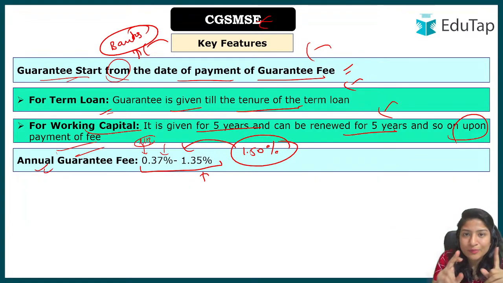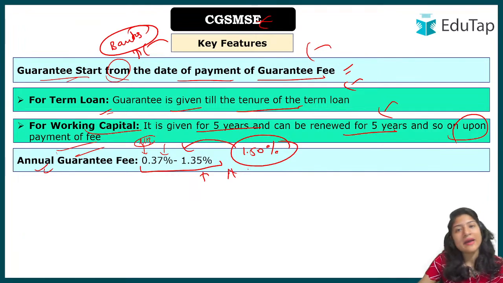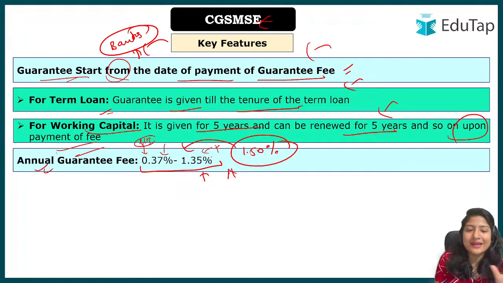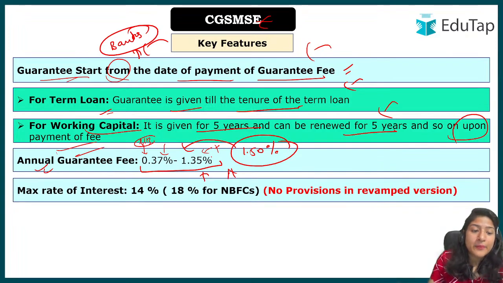One more thing you have to understand. This is the fee that the government is charges from the bank, but the bank is also providing a service to you, so the bank will also charge its own fees as well. Whatever fees there will be will be added to this one, and then every range is 0.37% to 1.35% maximum. Okay, maximum rate of interest.